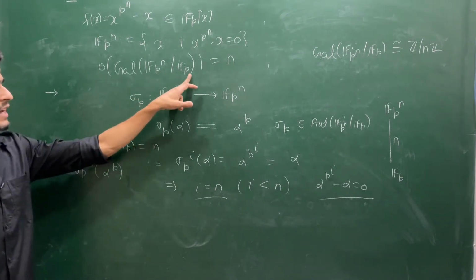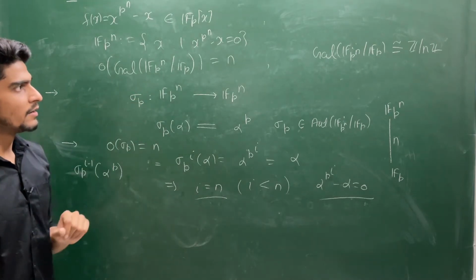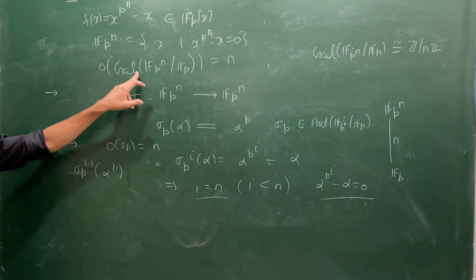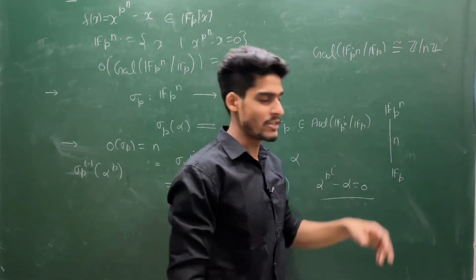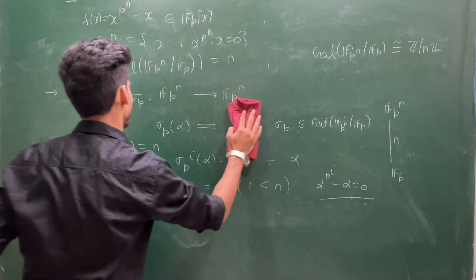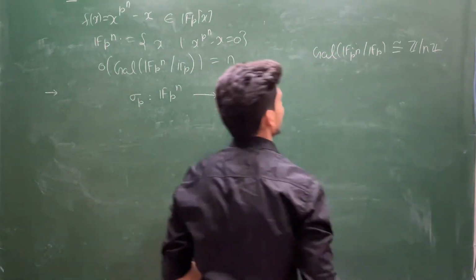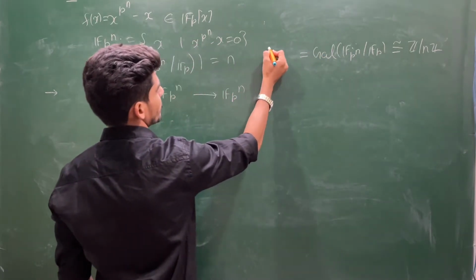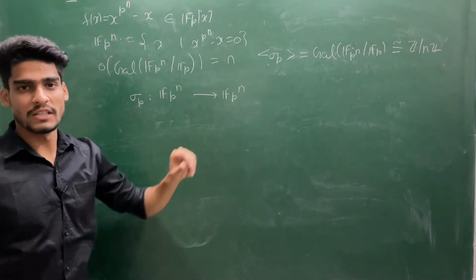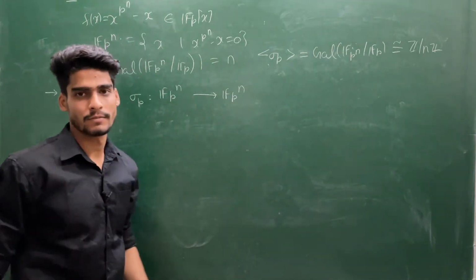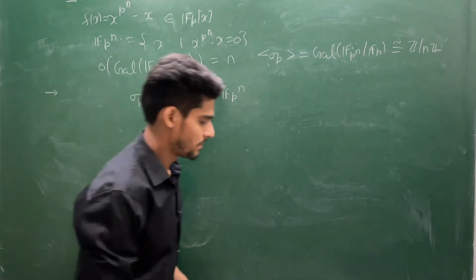That means I have given you a nice element of this automorphism group which has order n. So this is cyclic, and every finite cyclic group of order n is isomorphic to Z_n. Hence this Galois group is isomorphic to Z/nZ, and it is exactly generated by sigma p, where sigma p is the Frobenius automorphism from Fp^n to Fp^n. So this is a very nice map.